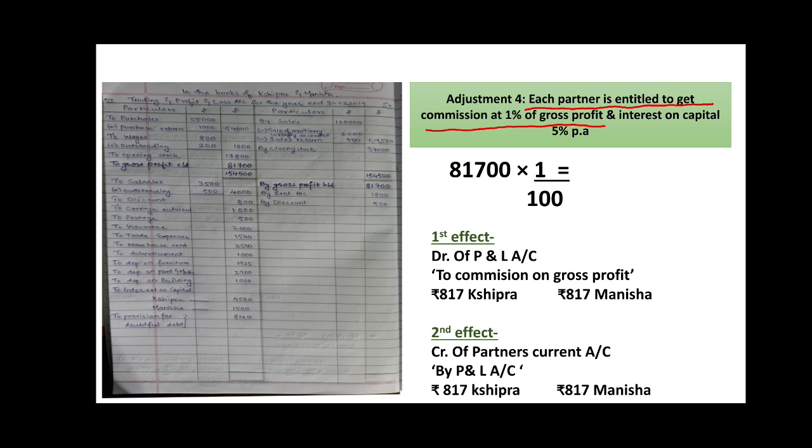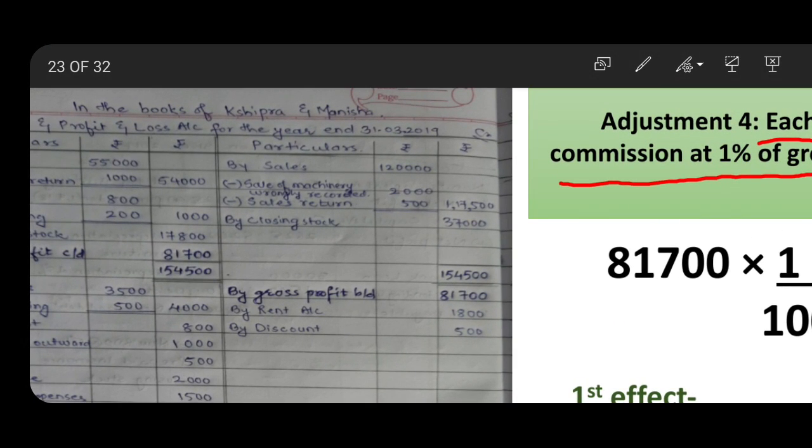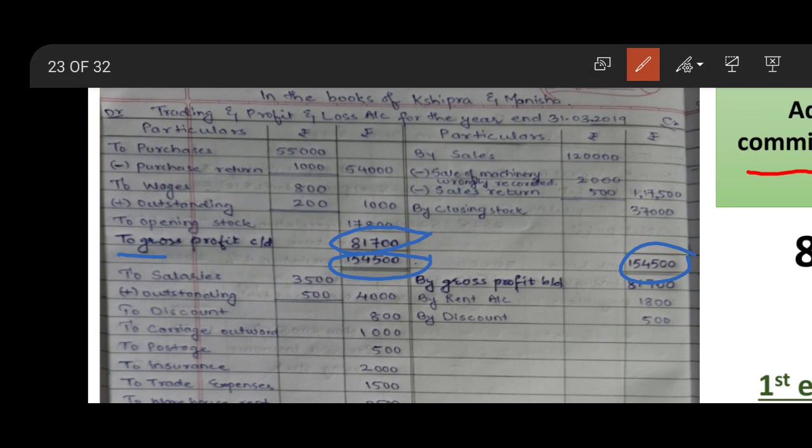In this way, the total is written in the totals box, closing box. It is transferred to the opposite side. The difference is written up and it is named as to gross profit carried down. After this, it will be transferred to the opposite side after closing lines by gross profit carried down, 81,700.